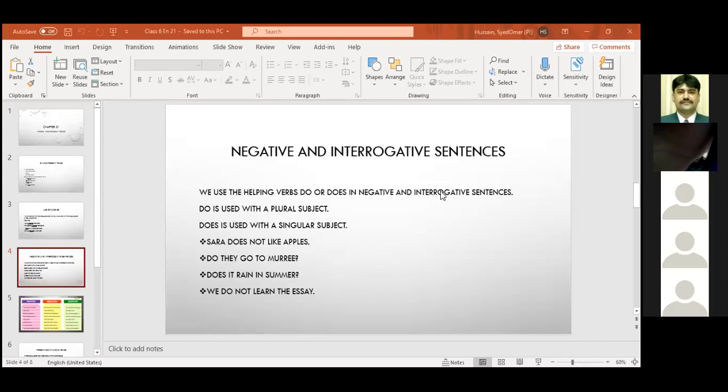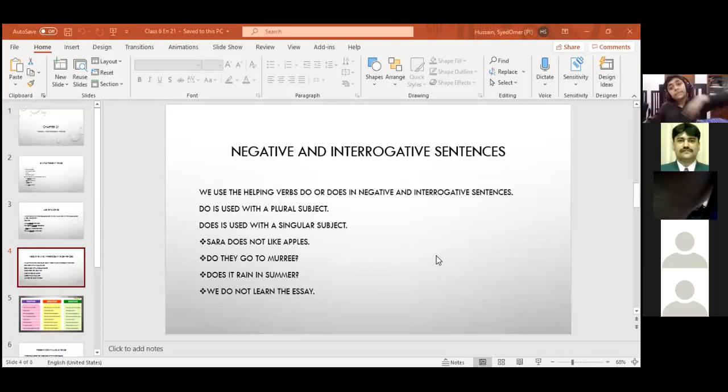The cat drinks milk. Change it into negative, first negative, and then interrogative. The cat doesn't drink milk. Good. And interrogative? Does the cat drink milk? Good.